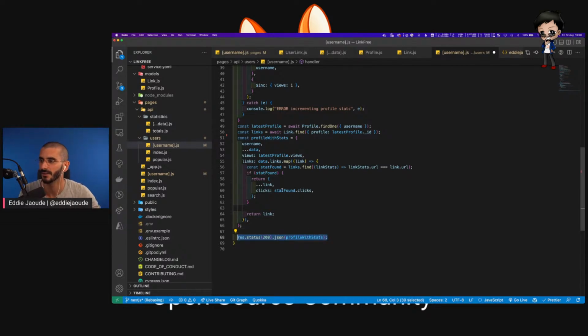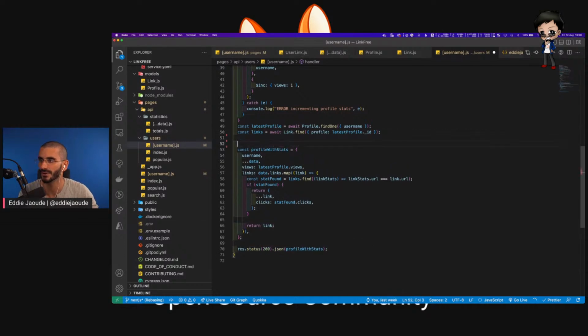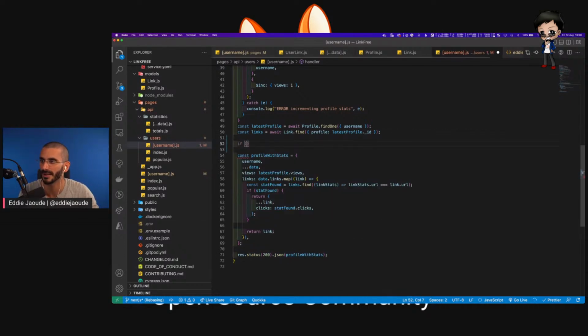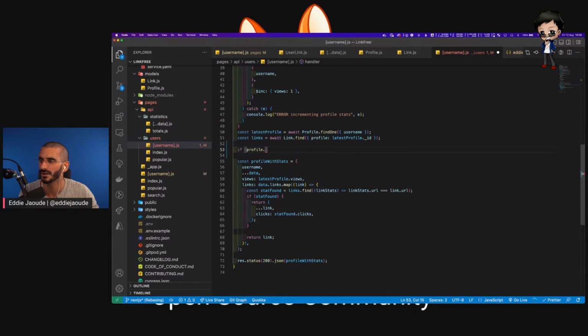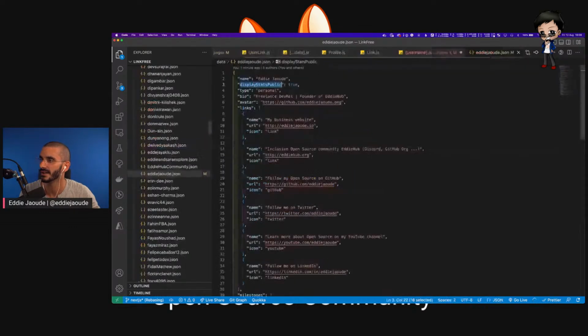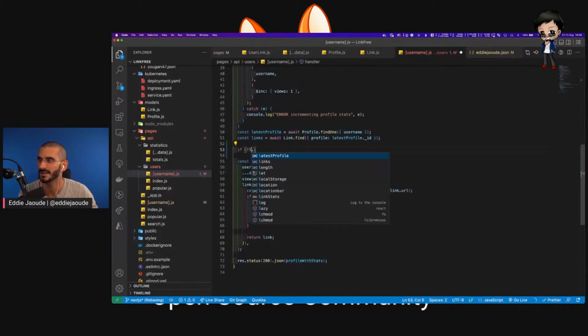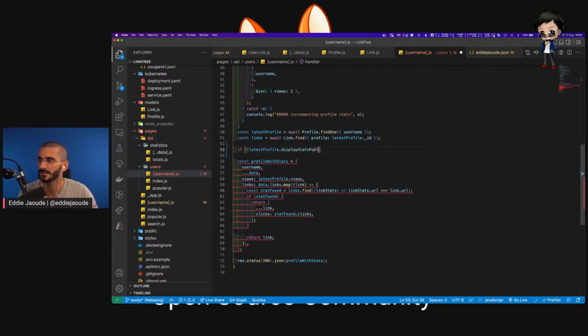So if we return that, if they want the stats, if we don't want the stats, we could probably do something like this. If profile dot, oh God, I've forgotten what it was already. Display stats public. So if not, it will be latest profile. Latest profile, display stats public. Actually, that's coming out of the database.